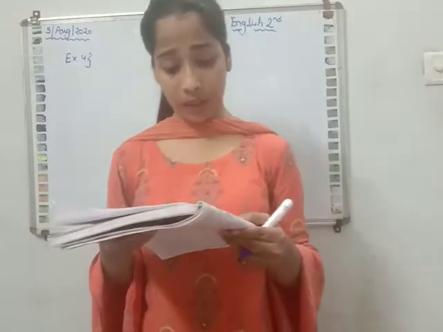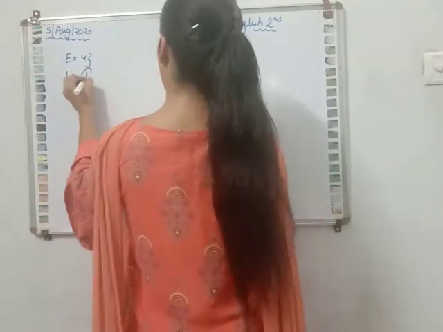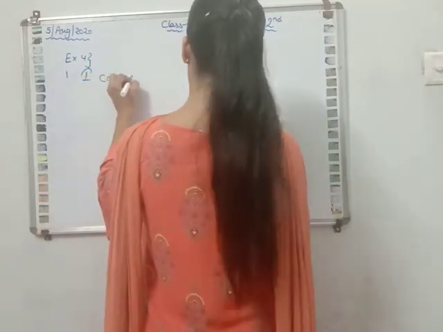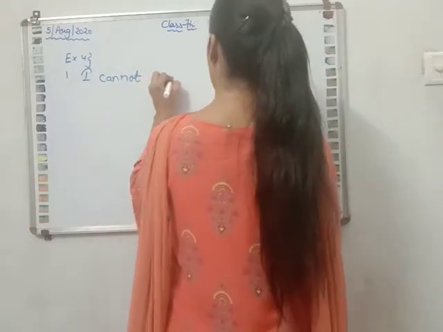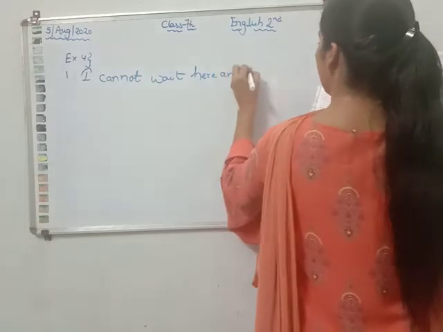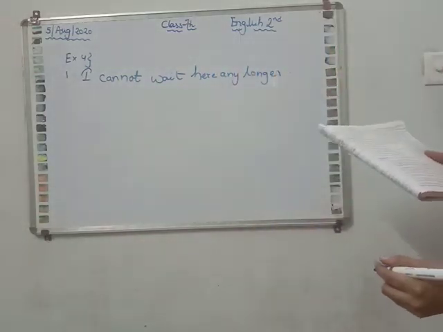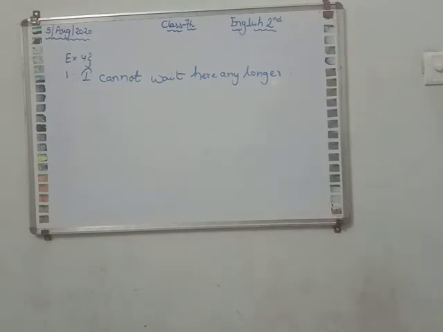I can wait here no longer. So how will you write the answer? I cannot wait here any longer. Okay. Just write down. And if you have already written, kindly make the correction over there.